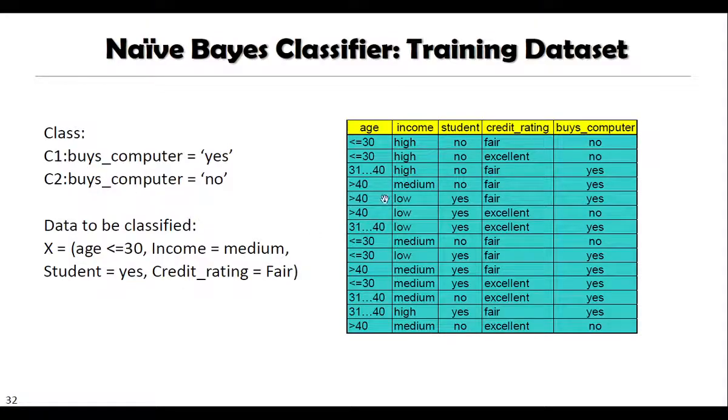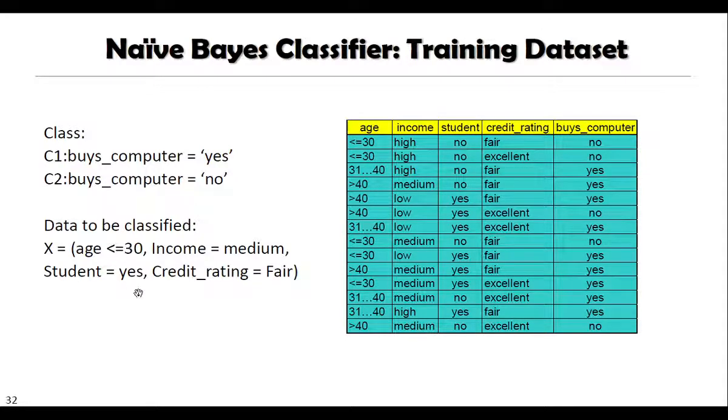Here we have two classes. If you look at this data set, we have two classes: Bayes computer, either yes or no, and this is our new data set. For example, our new tuple has age less than 30, that is youth, income equal to medium, student equal to yes, and credit rating equal to fair.